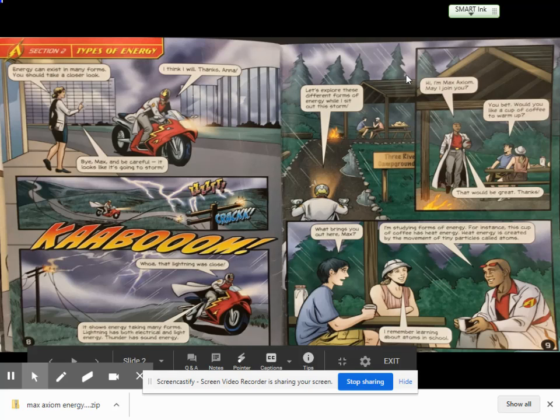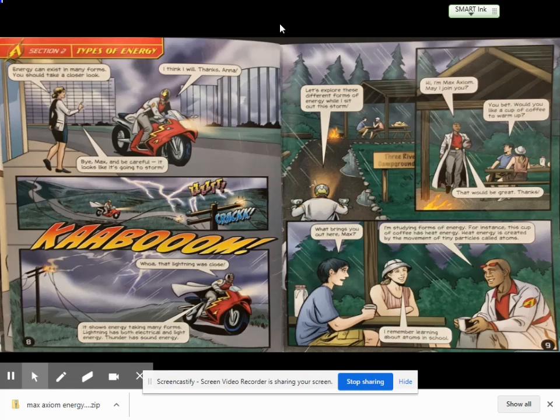Some of you guys read these across. Not supposed to. You're supposed to read the page vertically, just like you do every other book that I've ever seen. So we're going to go ahead and get started, and obviously I'll have a Google form for you to fill out when this is over.